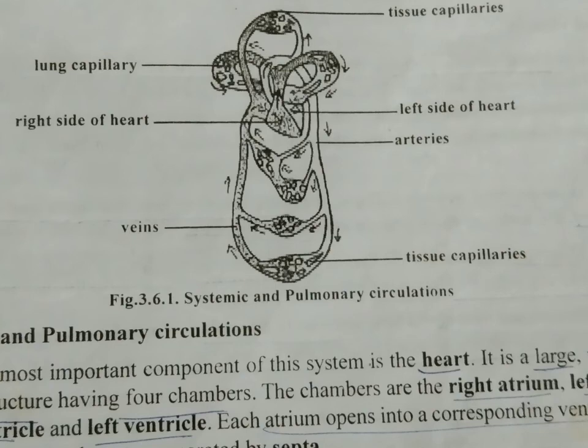Now let us see about capacitance or reservoir vessels. These are the large vessels and veins. These are of varying sizes. They collect and convey blood back to the heart.